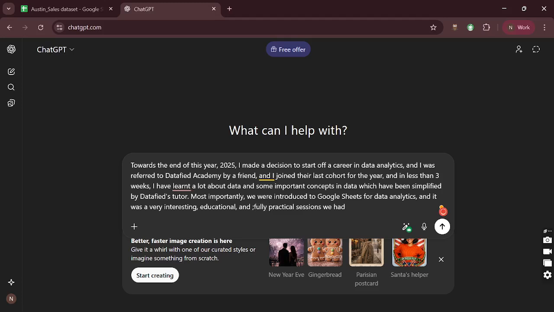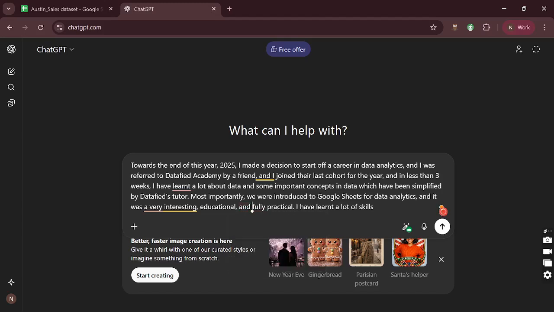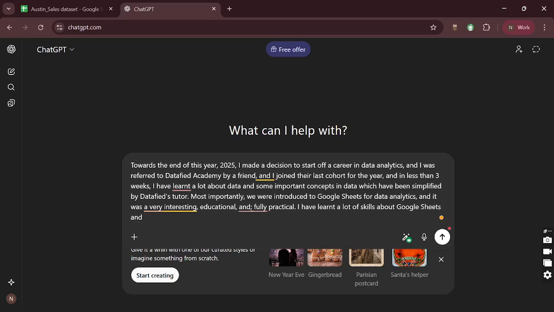I have learned a lot of skills about Google Sheets and how to manipulate